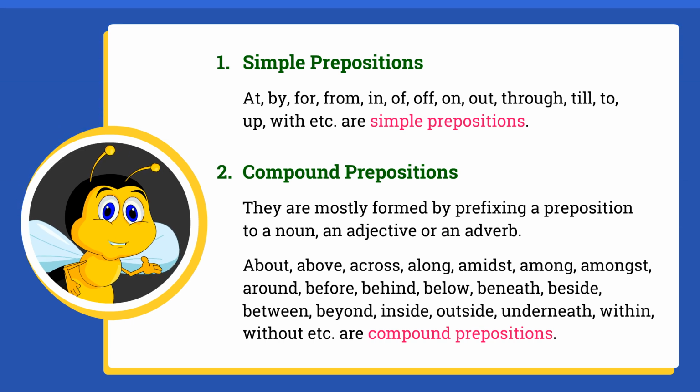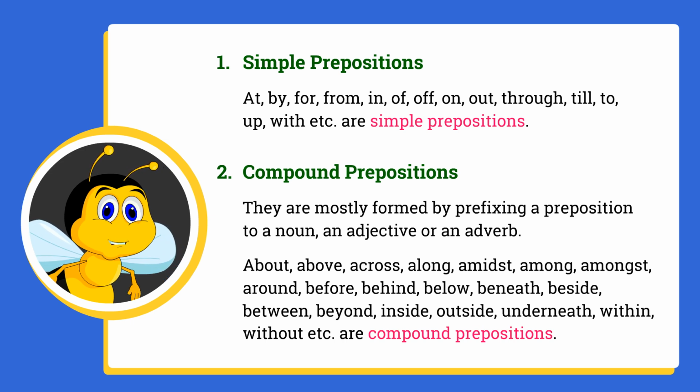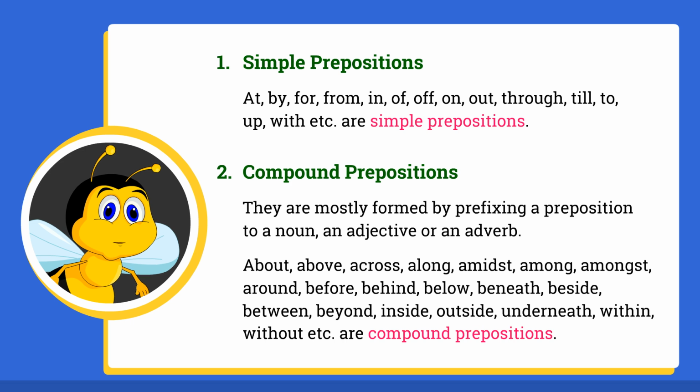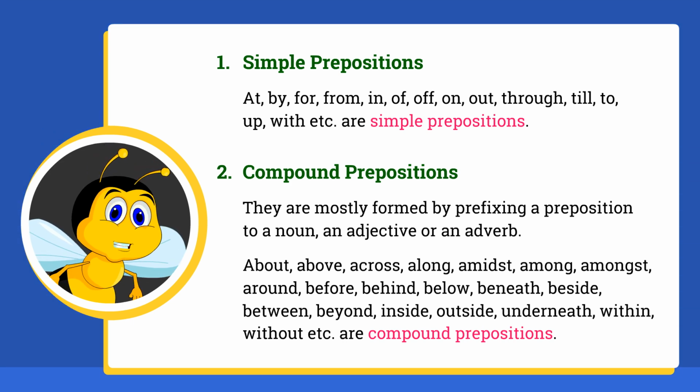Compound prepositions. They are mostly formed by prefixing a preposition to a noun, an adjective or an adverb. About, above, across, along, amidst, among, amongst, around, before, behind, below, beneath, beside, between, beyond, inside, outside, underneath, within, without, etc. are compound prepositions.